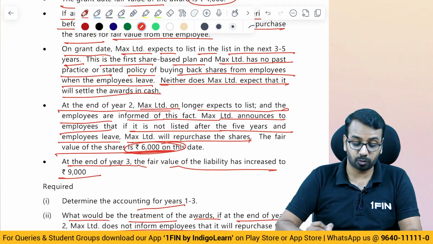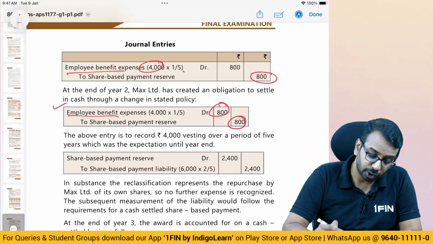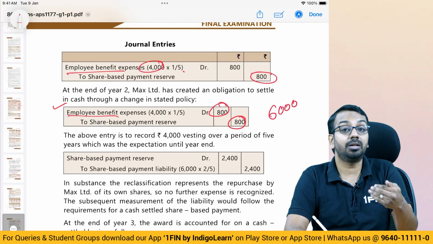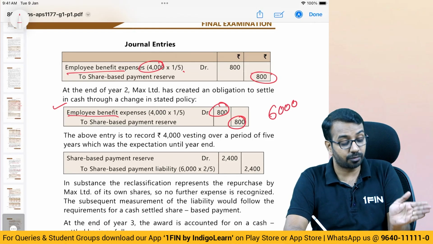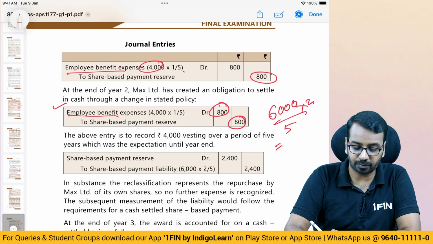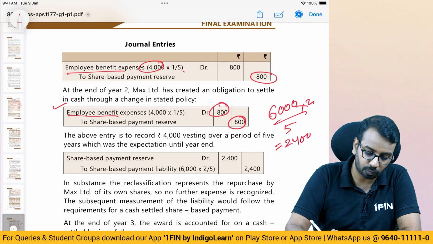6,000 at the end of the year. So, what does that mean? What that means is you have 6,000 of obligation now. Now it becomes a liability. It is now cash settled. You have to account for it as a liability. So 6,000 divided by 5 multiplied by 2 if you do. So 6,000 by 5, you have to account for 2,400.